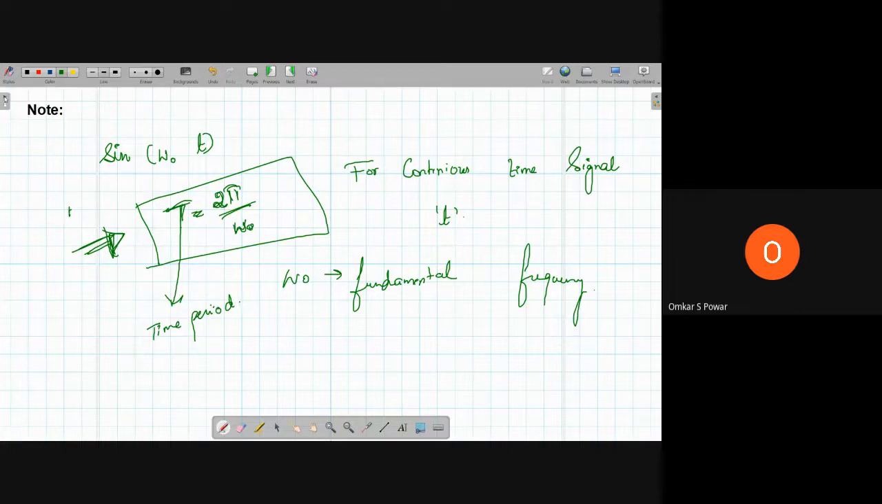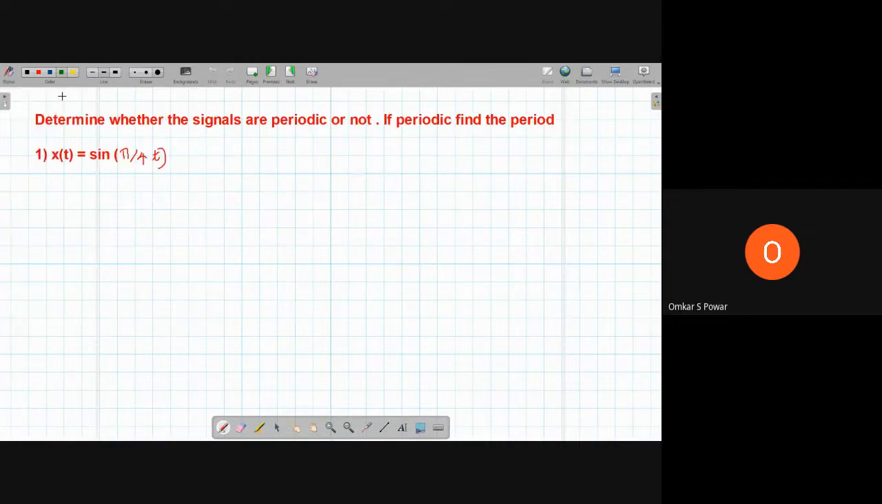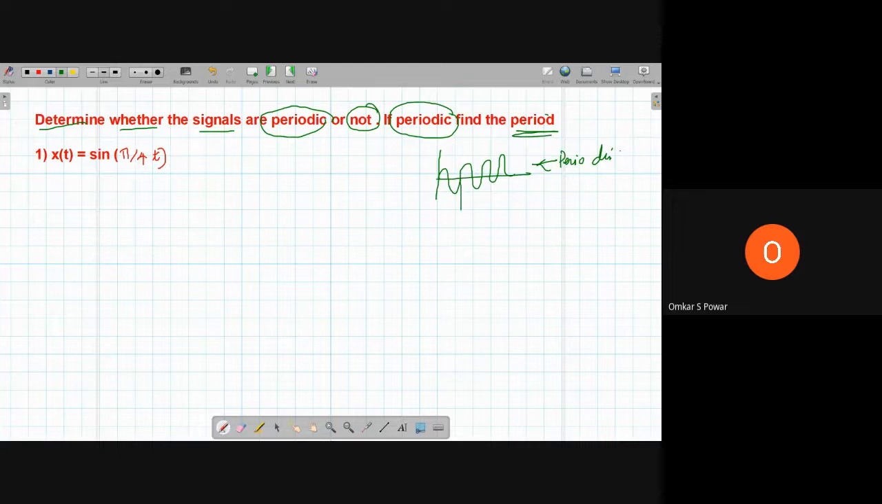Now, we have to determine whether the signals are periodic, which means they repeat with respect to time, or not. If it is periodic, find the period. You have a signal here, and you have to say whether it is periodic or not. If you say it is periodic, then find the period, meaning for what time it repeats. That is the question which has been asked. We will solve some problems with respect to this.